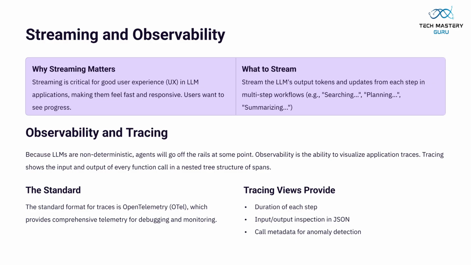Streaming is crucial for a good user experience, making LLM applications feel responsive. What to stream includes LLM output tokens and workflow updates. Observability and tracing, using OpenTelemetry, provide insights into non-deterministic agent behaviors, showing step durations, inputs/outputs, and call metadata.